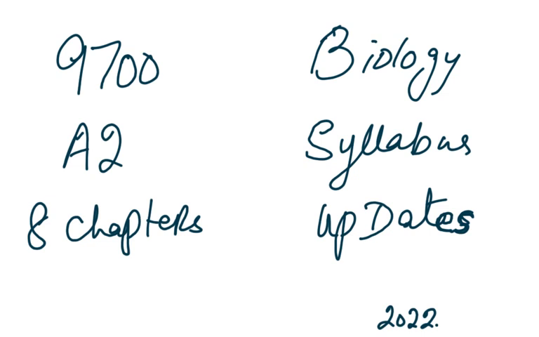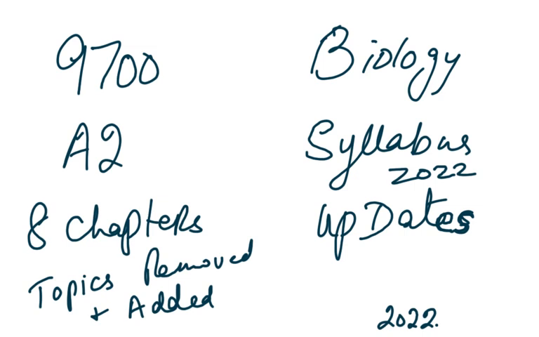Now we're going to talk about the 8 chapters which we have in the A2 syllabus, and what the syllabus updates are for the 2022 syllabus: what things have been removed and what have been added. So we're going to talk about the topics removed and the topics added, and we're going to discuss that in a little detail.